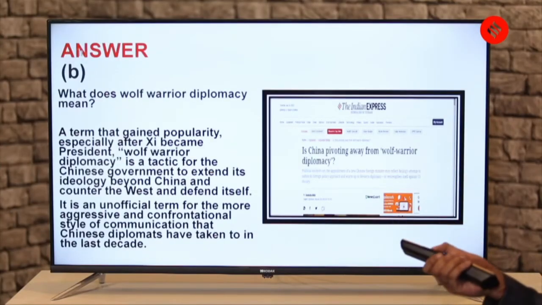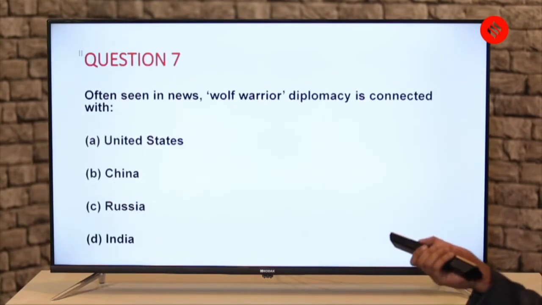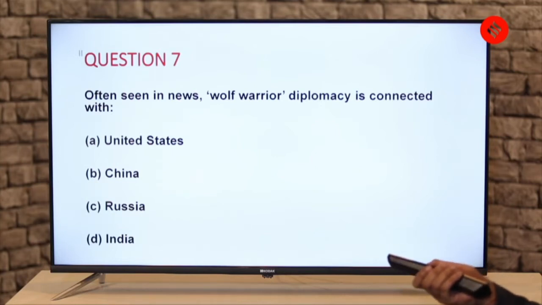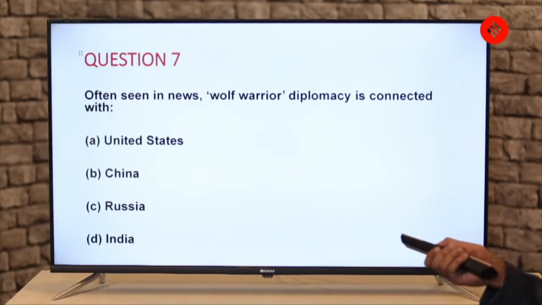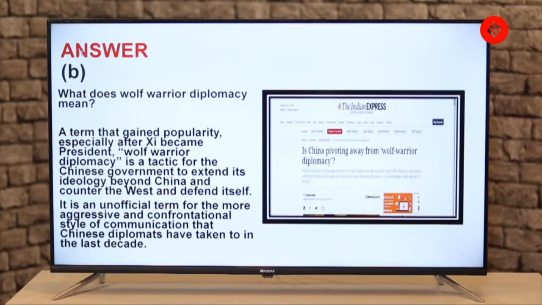The answer here is B. And B, as most of you must have guessed, is China. So when you hear the term wolf warrior diplomacy, connect it with China. There was this very interesting explained article, is China pivoting away from wolf warrior diplomacy. I would suggest that you go through this article. You would know what is changing in China's course of action, or maybe not, and how it is going to affect its relations with India and the subcontinent or the US. That is what you should know.